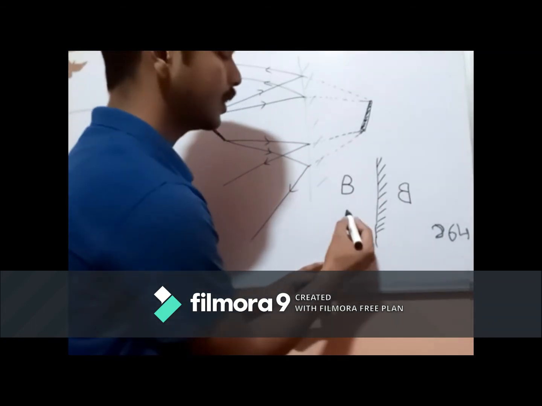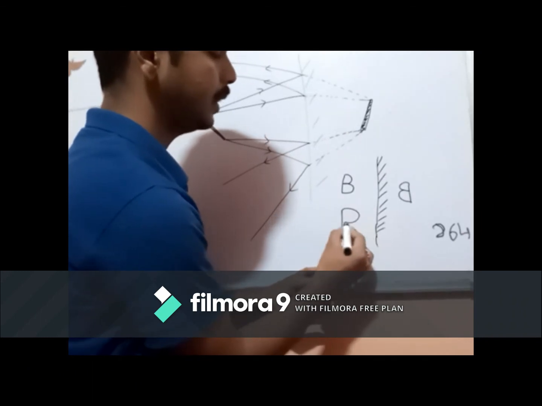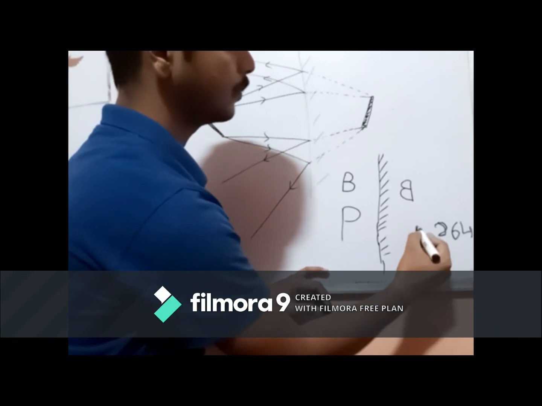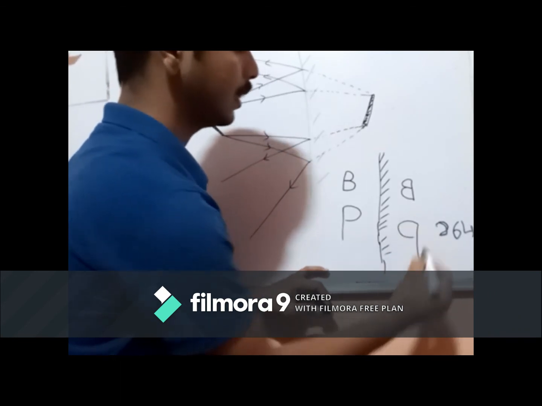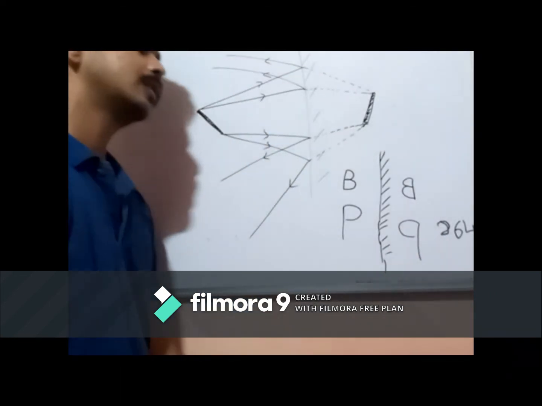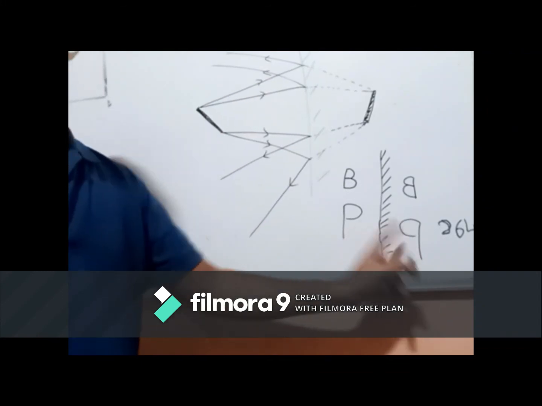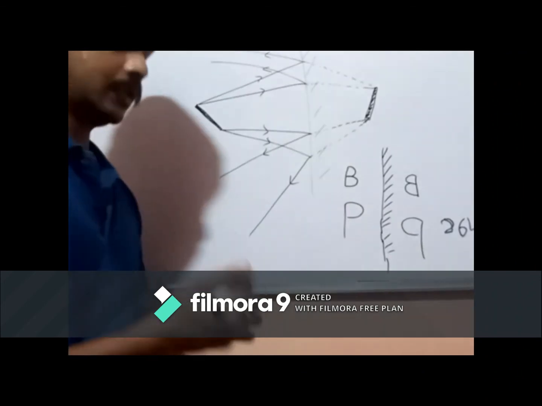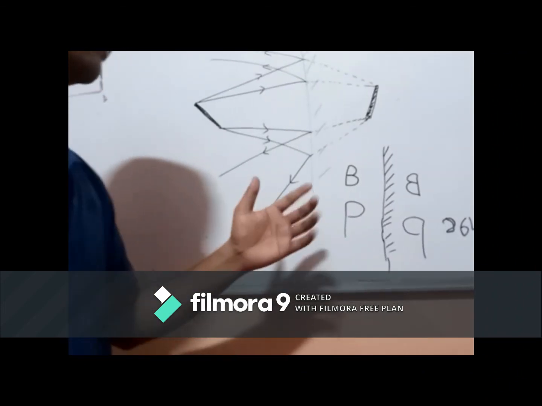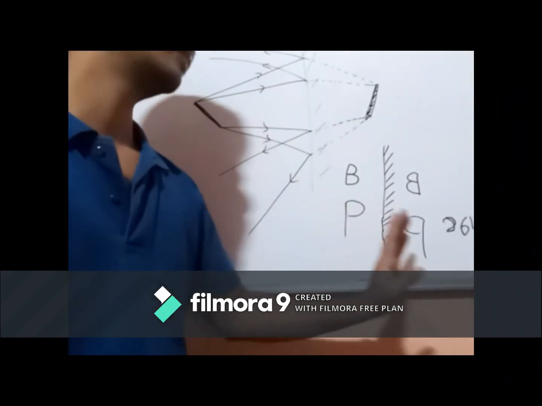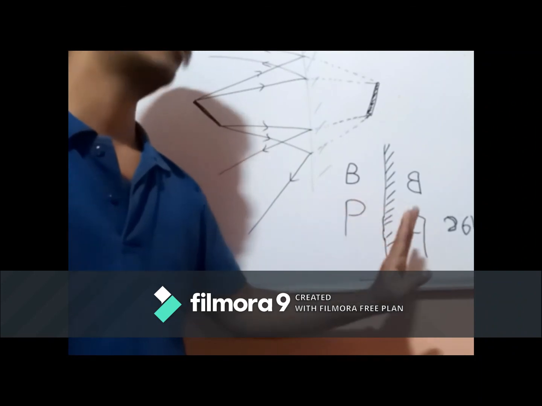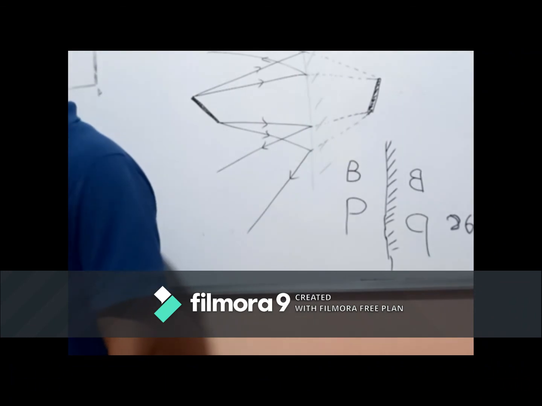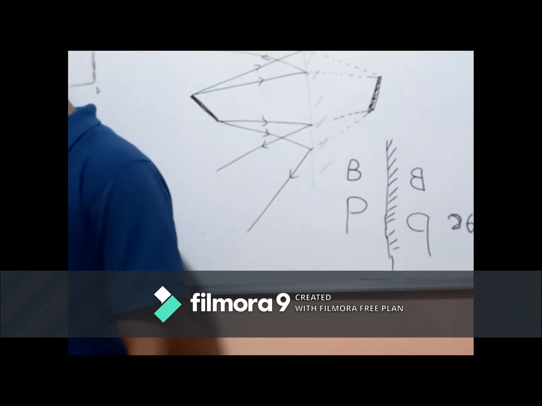Okay. For example, if you make a P, and you observe it in the mirror, you will observe it like this. So this is lateral inversion. The object is observed as if the left side of the object becomes right and the right side of the object becomes left. Okay, this is called lateral inversion. This is due to the reflection of light only.